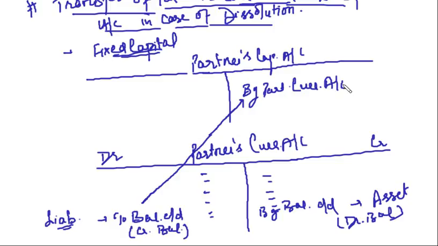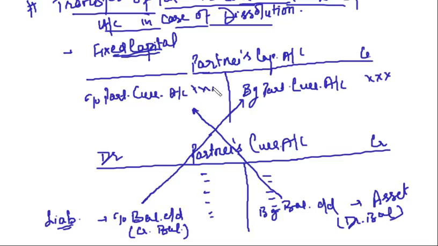If it is a credit balance, you will transfer this balance to the credit side of the partner's capital account, and if it is a debit balance, you will transfer it to the debit side to partner's current account. Clear, friends? So you have to transfer the partners' current accounts to the partners' capital accounts.